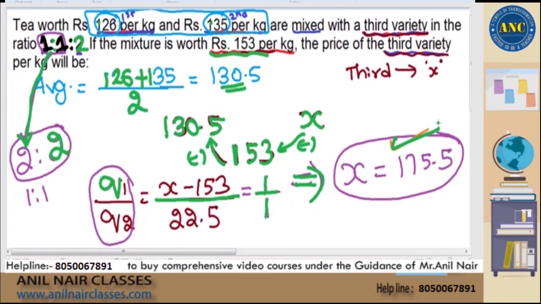It is not, Ravi, it is not a difference only for Q2, sir. Here also we are finding the difference. Did I not take difference in this case? X minus 153, I wrote the difference, right? Here it is, because both are numerical values, I wrote it as 153 minus 130.5 as 22.5.